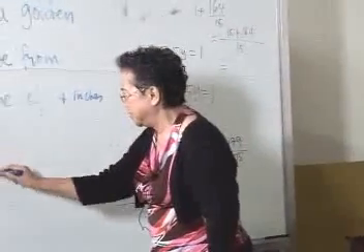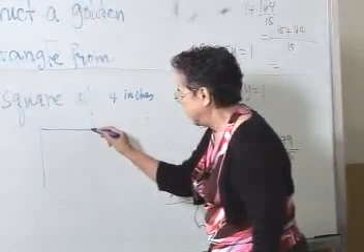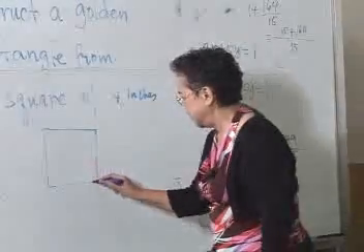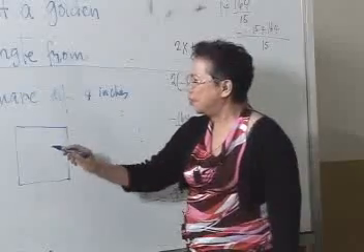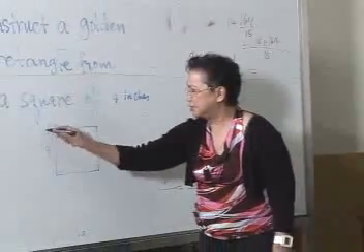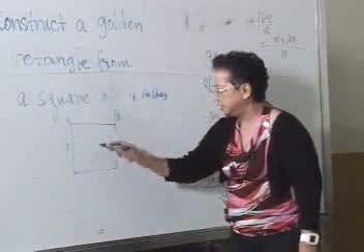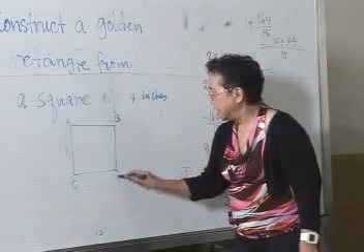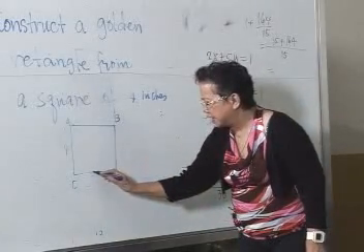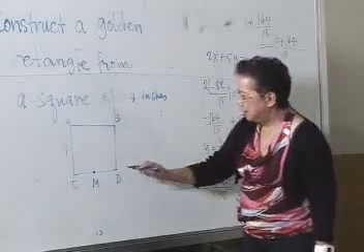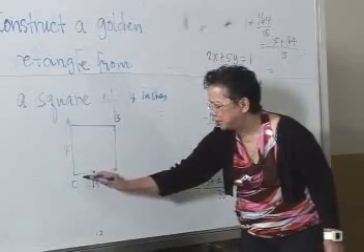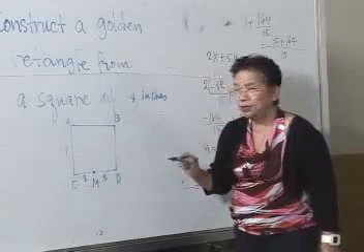So, square. Then, square of side 4. Let's call this A, B, C, D. Get the midpoint of a side, say CD. Call that M. Then if this is the midpoint, this is 2, that is also 2.